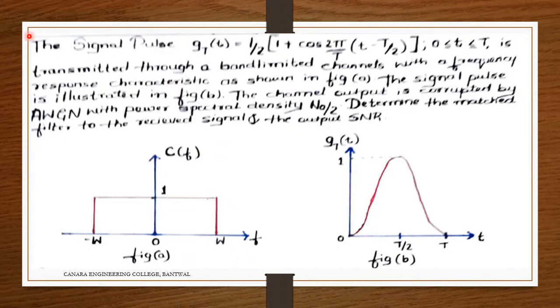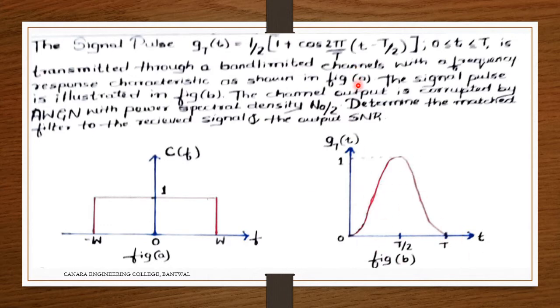The first problem: the signal pulse g_T(t) is equal to 1/2 into 1 plus cos 2π/T into (t minus T/2), where t is greater than or equal to 0 and less than or equal to T, is transmitted through a band limited channel with a frequency response characteristic as shown in figure A. The signal pulse is illustrated in B. So this is the frequency response, and this one is the signal pulse illustrated, what they have given.